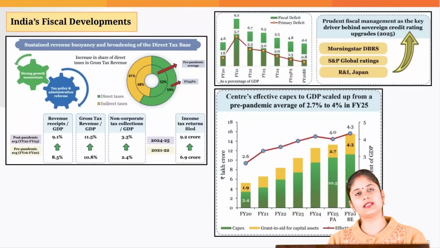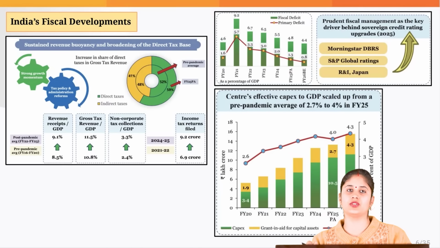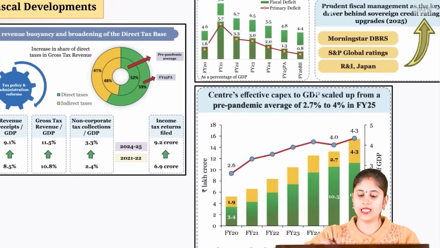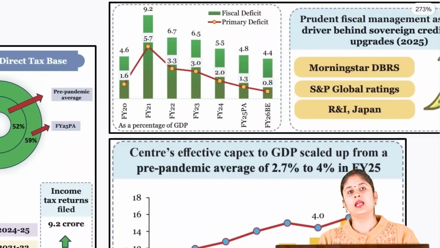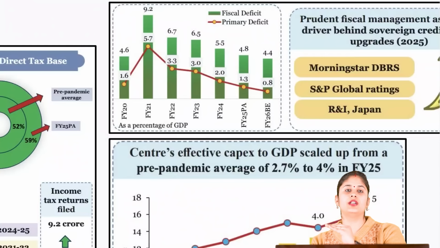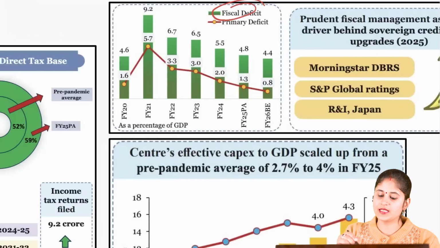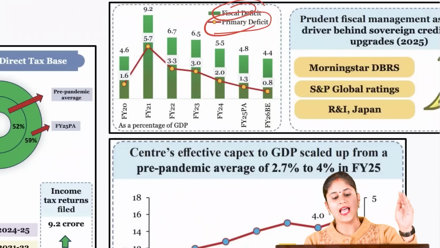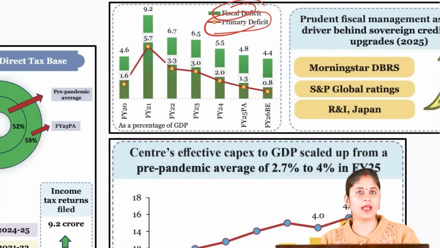Now let's try and understand what achievements we have made when it comes to fiscal consolidation, as highlighted by this year's economic survey itself. If you can see clearly in this particular image, as highlighted by the economic survey, we have been able to reduce our fiscal deficit as a percentage of GDP, and at the same time we are able to reduce the primary deficit as a percentage of GDP. How do you get the primary deficit?